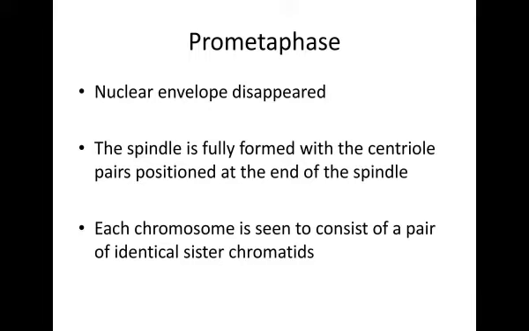Prometaphase. The nuclear envelope has disappeared. The spindle is fully formed with the centriole pairs positioned at the ends of the spindle. Each chromosome is seen to consist of a pair of identical sister chromatids.